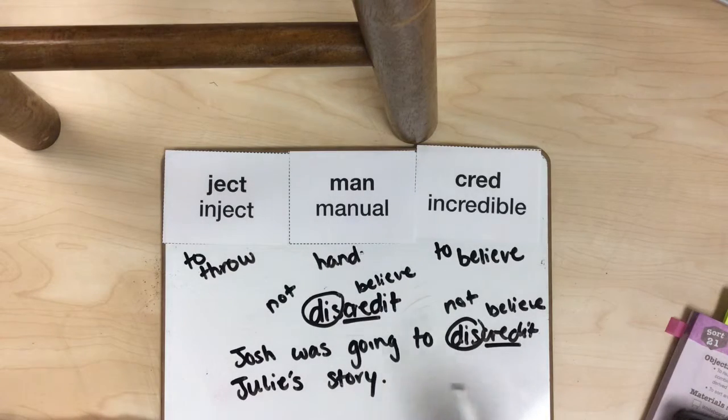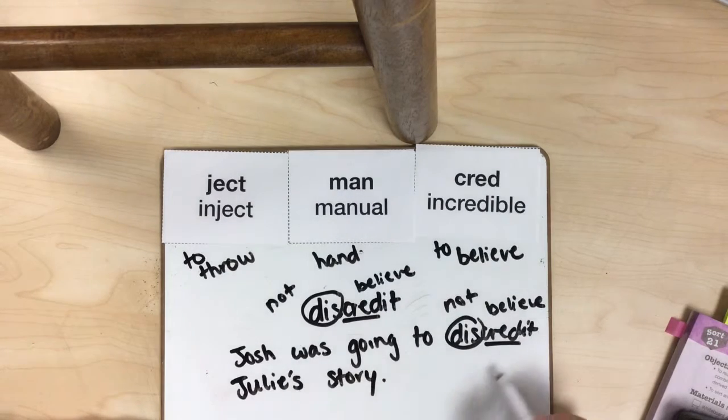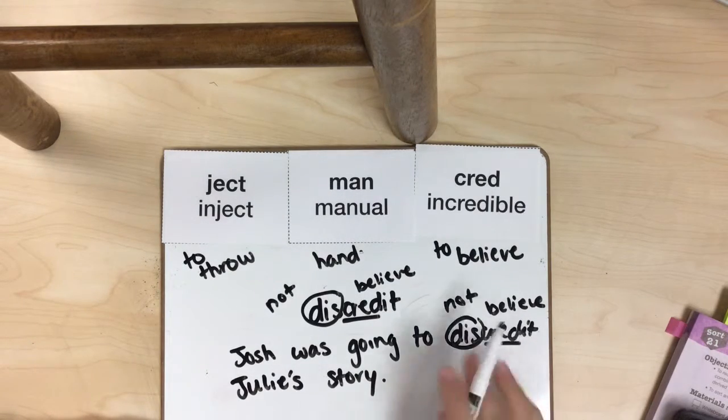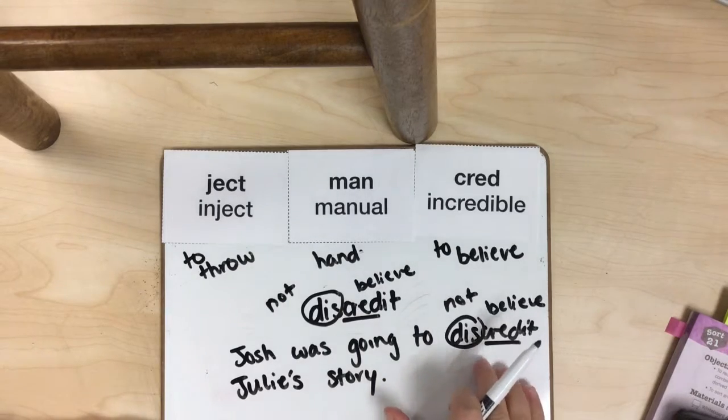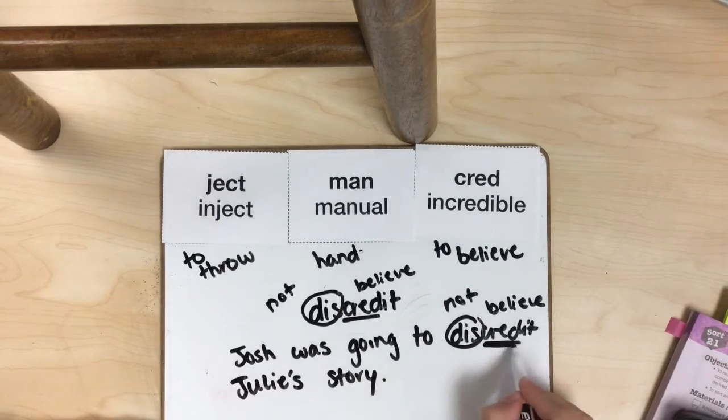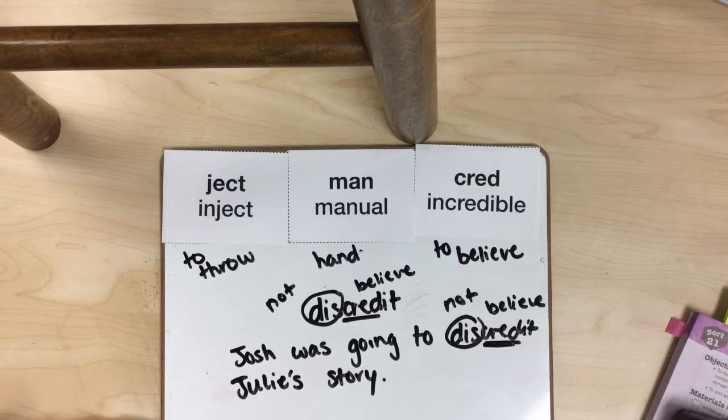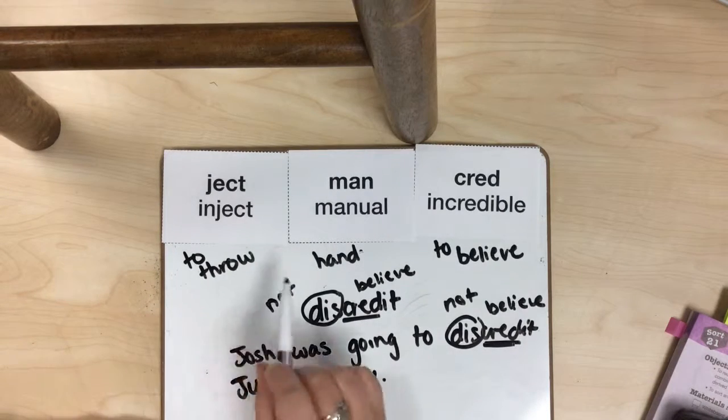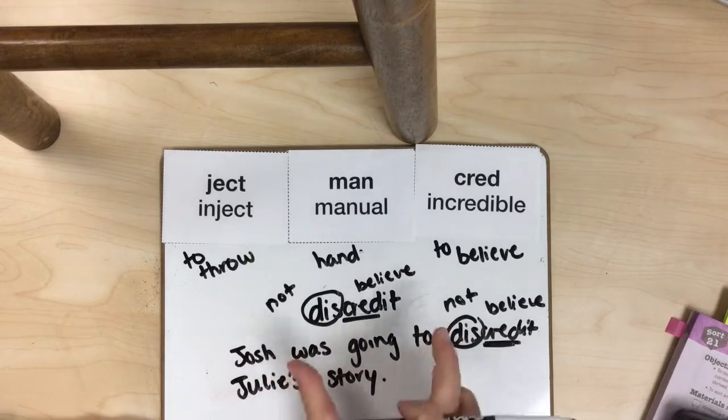Okay, so I'm getting closer and closer to the meaning of the word, and then I would have to use the other things going on in the story to figure out what the word really means. But this is getting me a lot closer to understanding what the word means because I know that cred has something to do with believe. Go ahead and practice this with the rest of your words, looking at the root word and figuring out what the full word means.